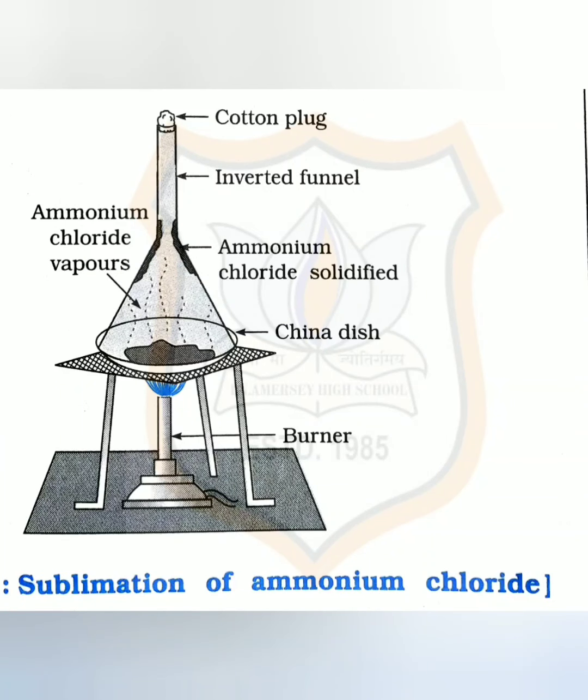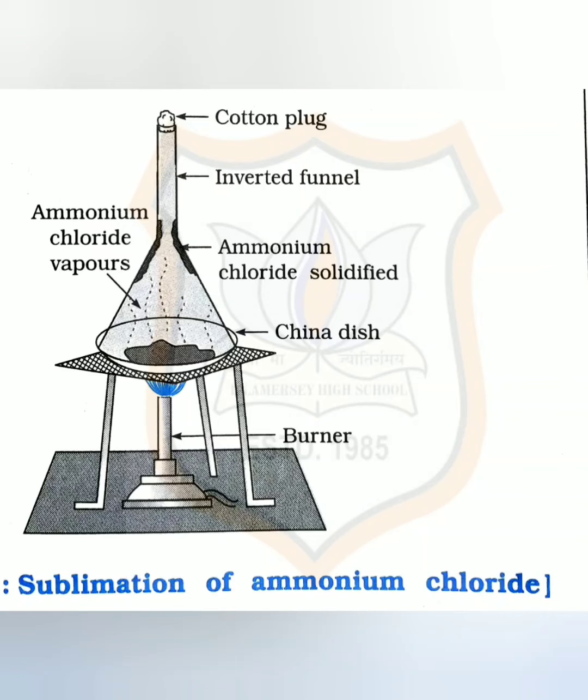So to understand the sublimation process, let us have an activity. Take some camphor or ammonium chloride, crush it and put it in a china dish as shown in the figure. Now put a cotton plug on the stem of the funnel. Then heat slowly and observe.